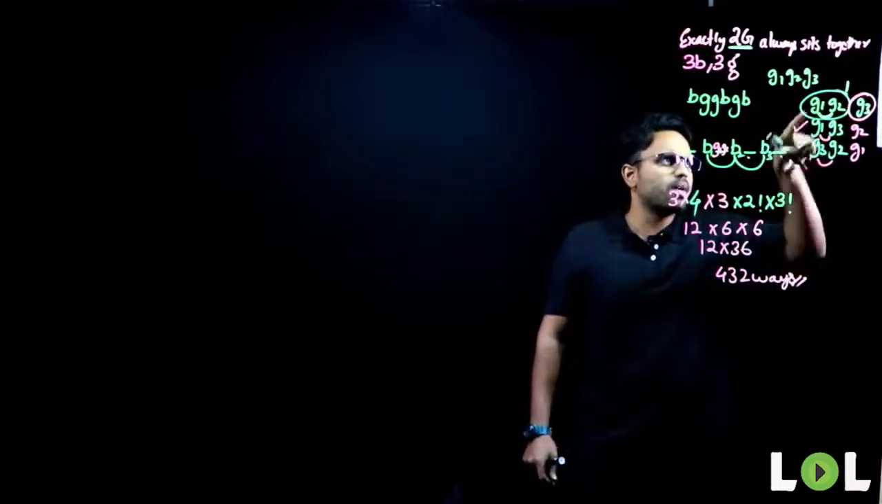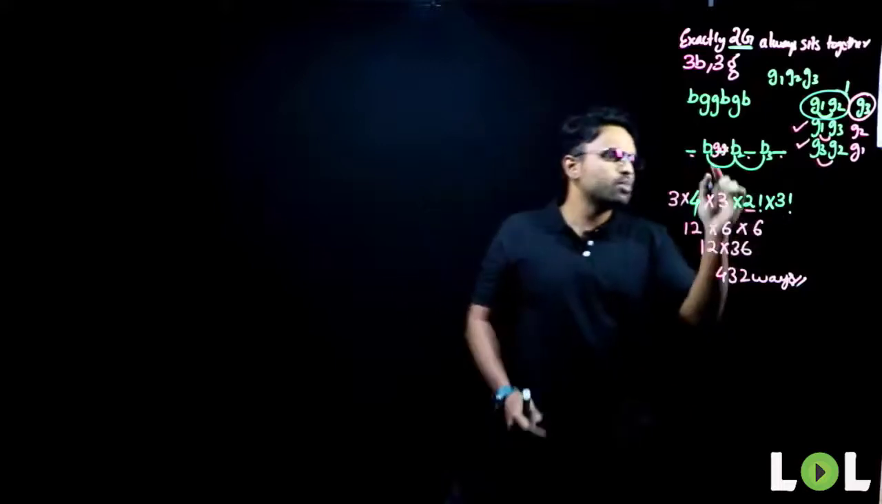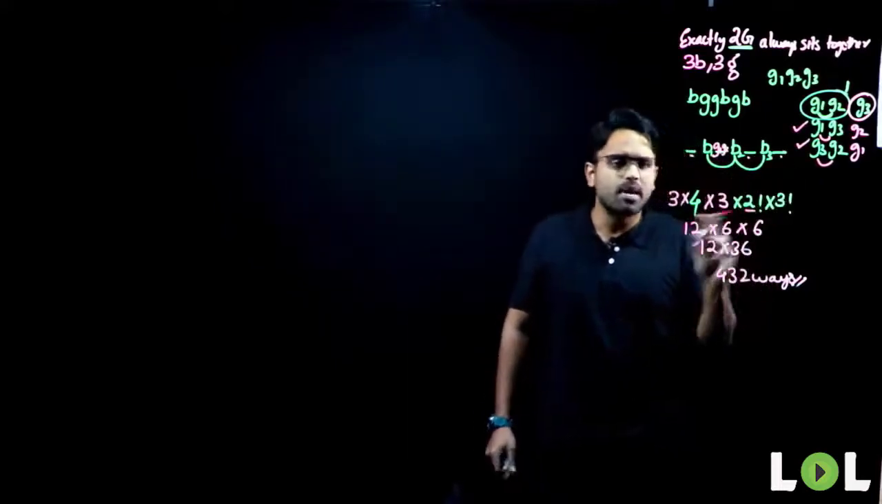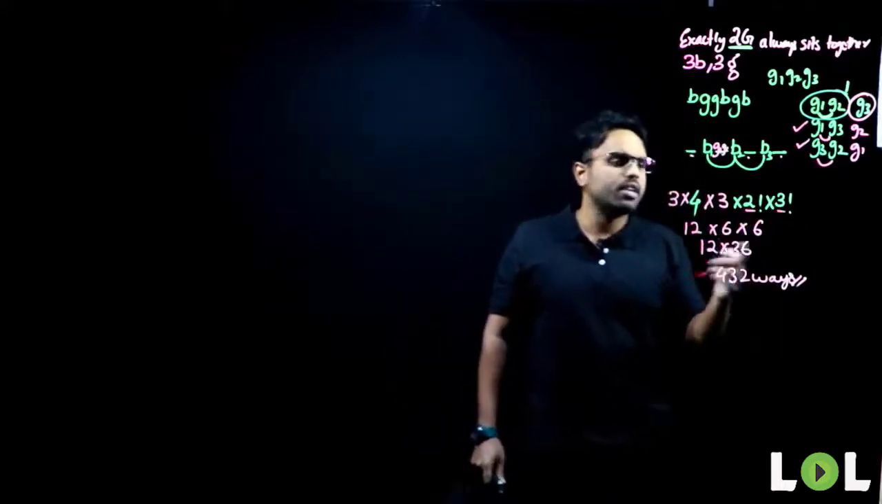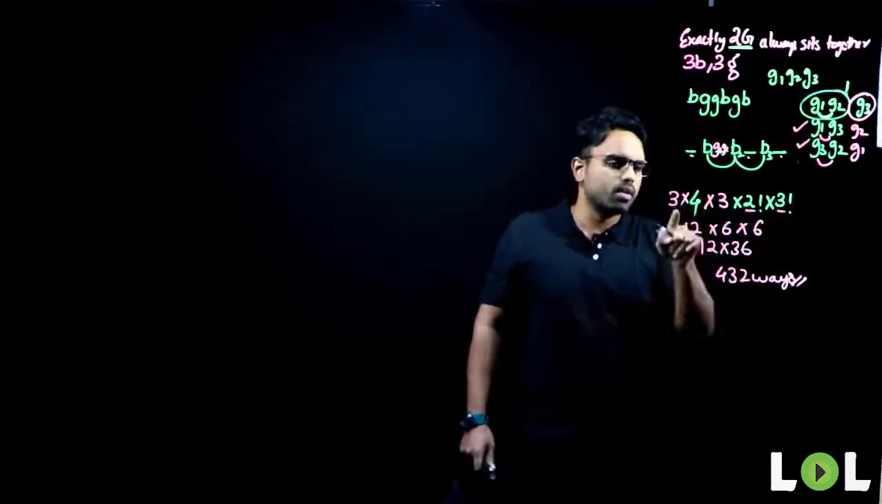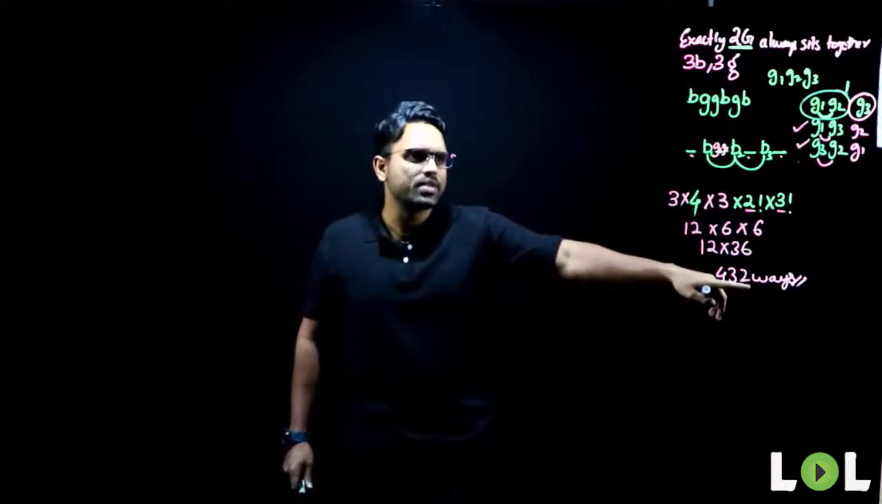That is, this can come here and this can go there. That is 2 factorial, the 2 factorial I've written here. Now, these boys can rearrange among themselves. 3 factorial. How many ways can 3 people rearrange among themselves? 3 factorial. That also I've written here. Now, finally, I've written another 3. Why? Because there are 3 combinations that are possible. So, I've multiplied it with a 3. That gives me 432 ways.